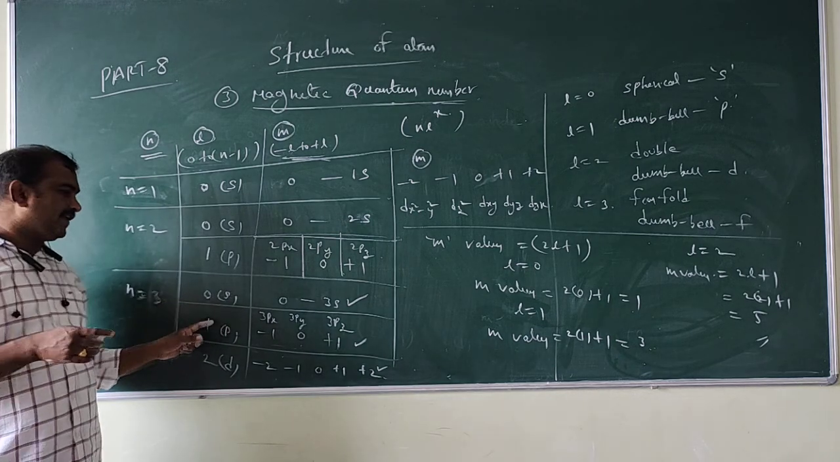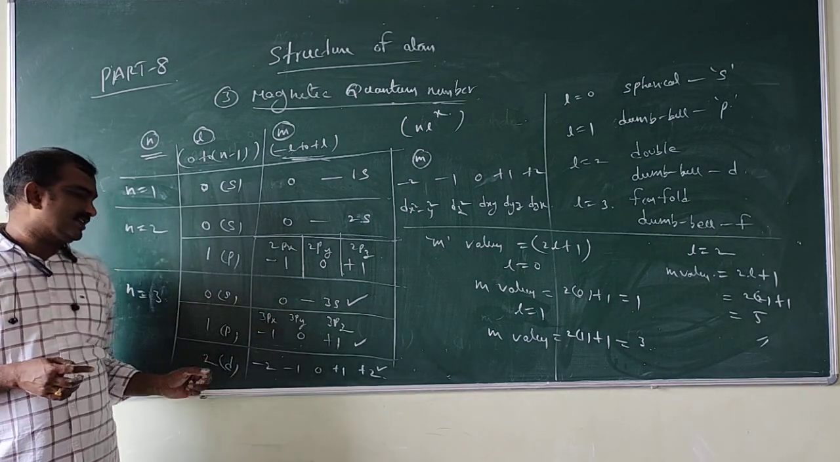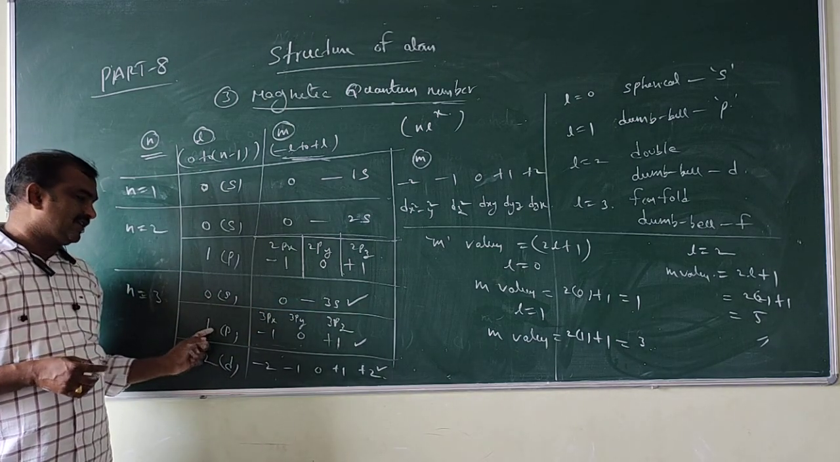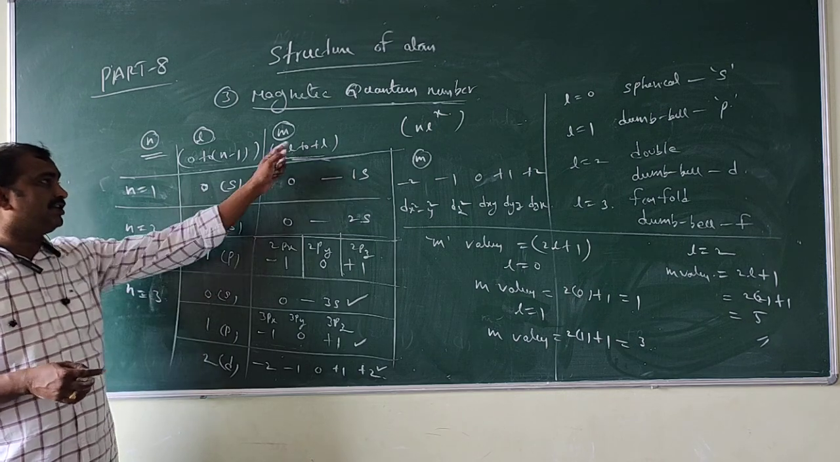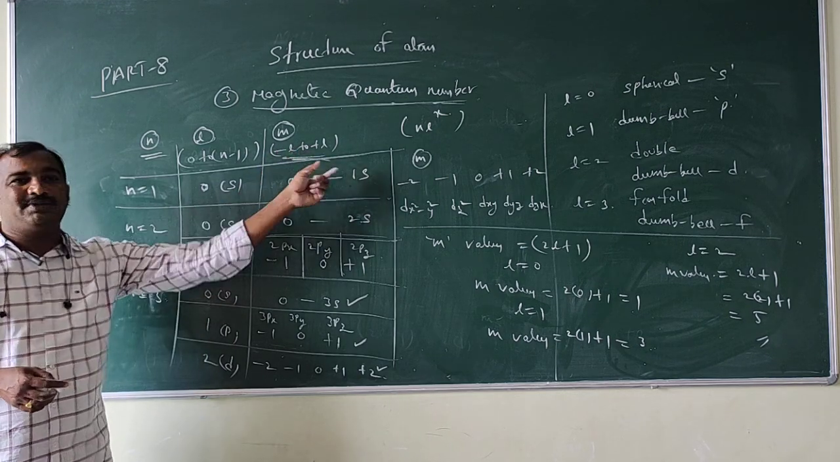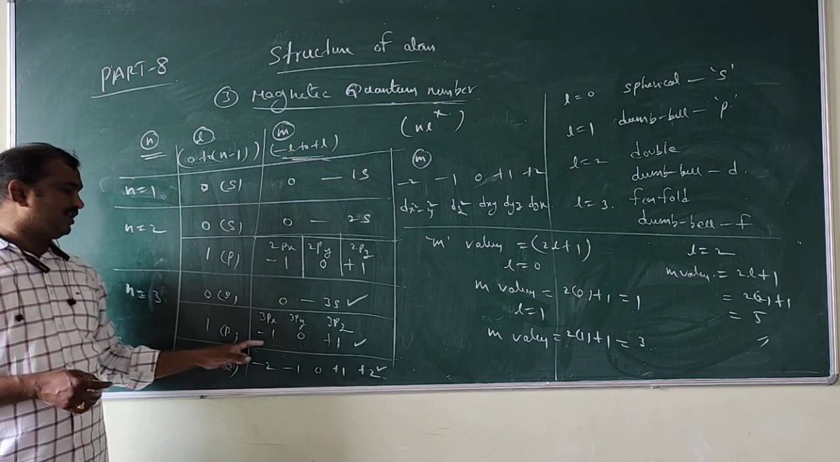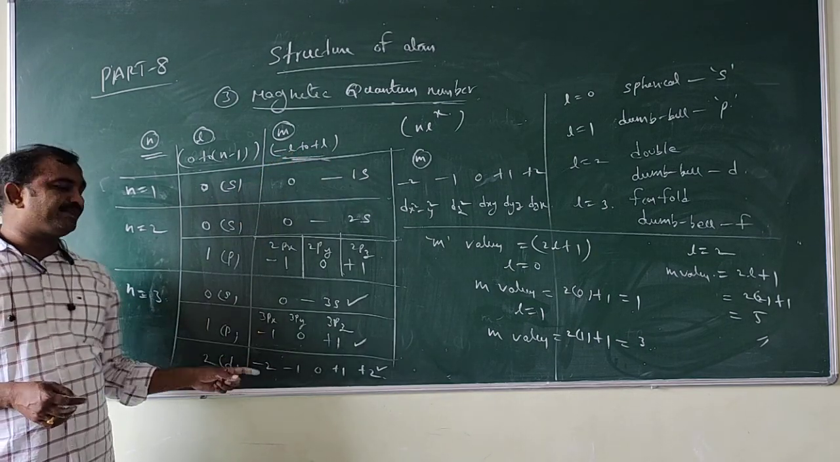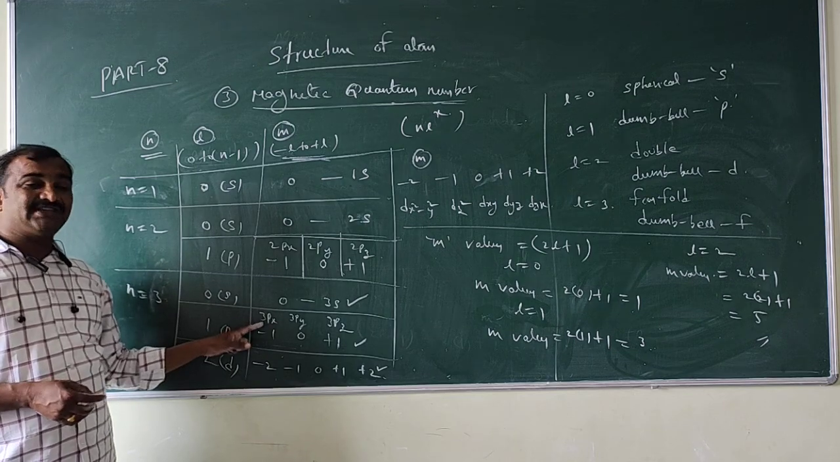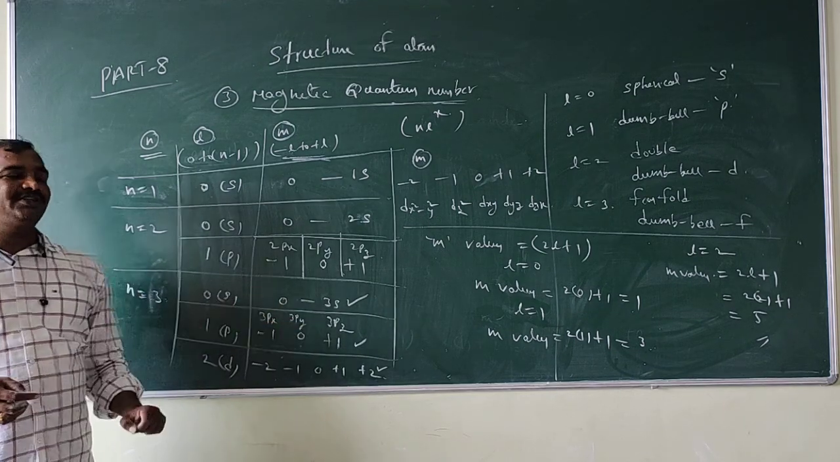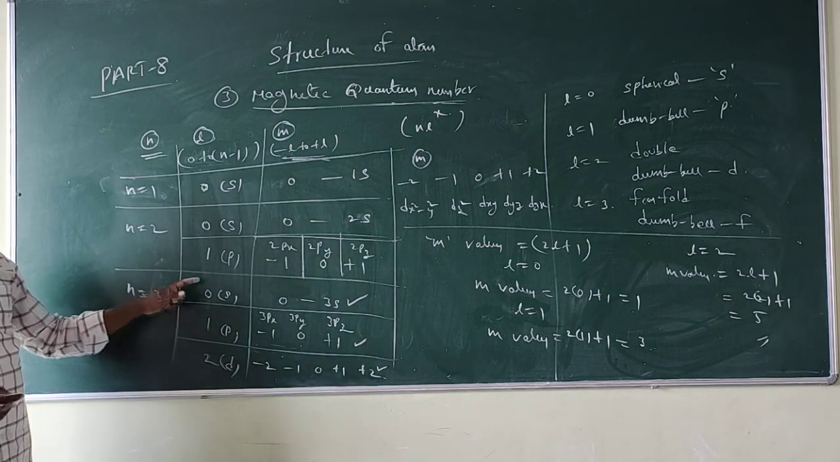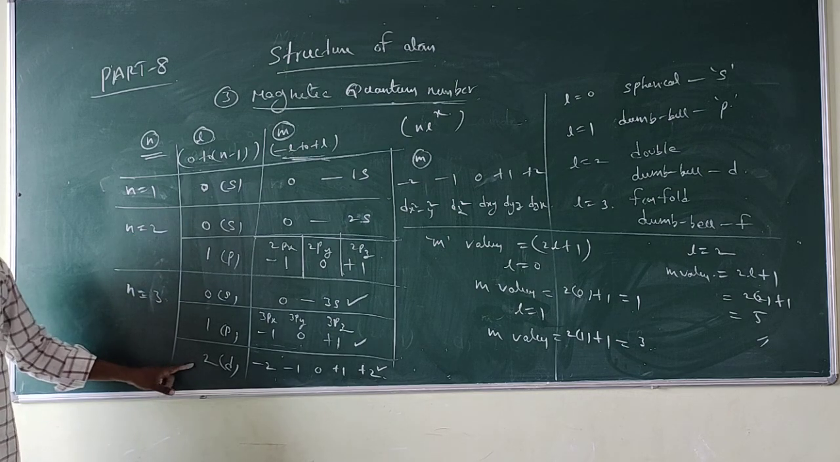Now look here, 0 is 3s and 1 means what? If you substitute 1 in minus l to plus l, minus 1, 0, plus 1, 3 values will come. That is, n is equal to 3 means here 3px, 3py, 3pz. And like that, l is equal to 2.